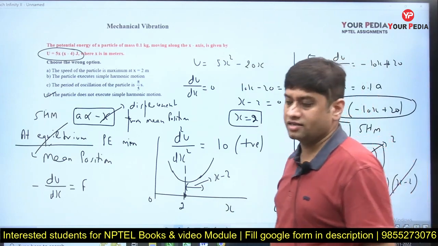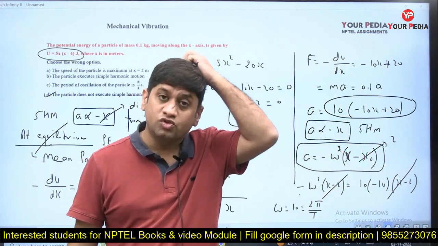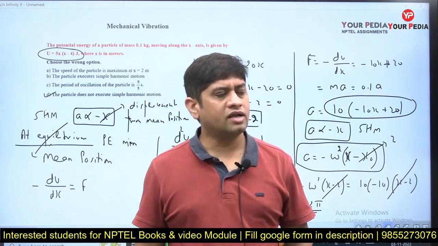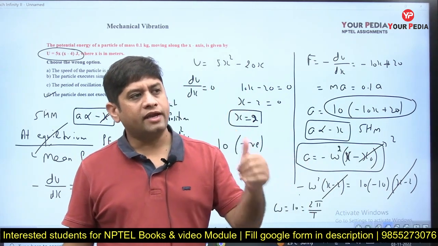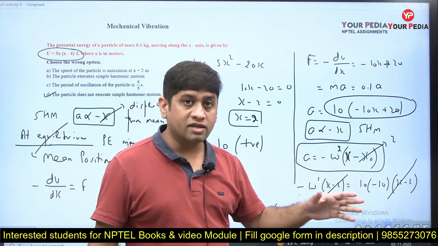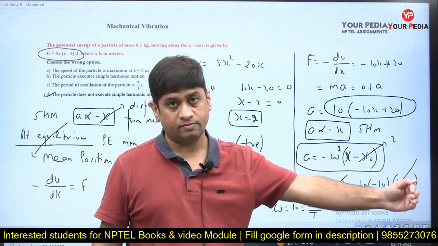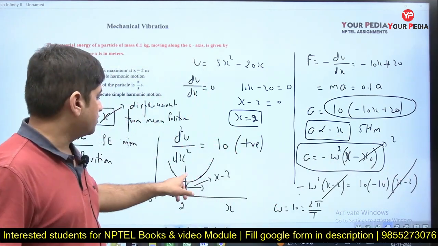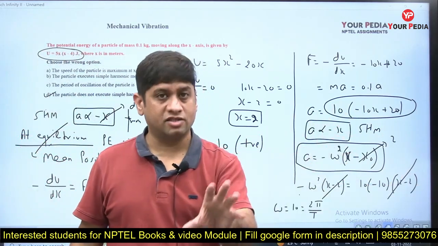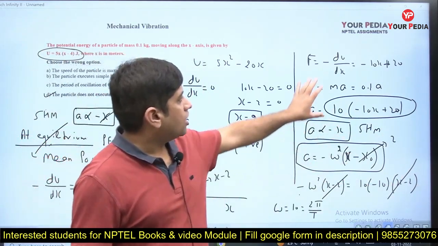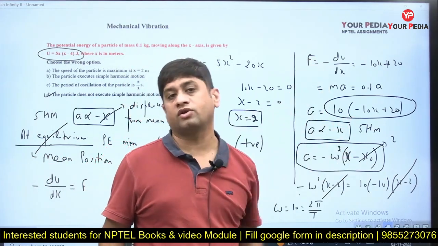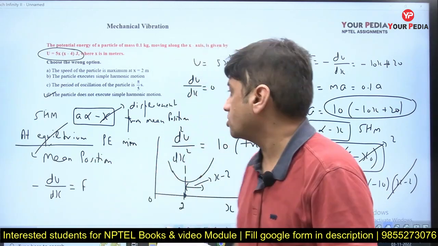So through this question, I think there are a couple of concepts you should build up, and I am expecting this question in the exam, where they will give you potential energy, and you need to understand that acceleration is proportional to minus of the displacement from the mean position. Now the mean position is at some particular point, x equal to 2. So the displacement from the mean position is x minus 2. That is another concept. And then how the potential energy is related to the force acting on the body, that part you should also know, and the time period thing you should also know.